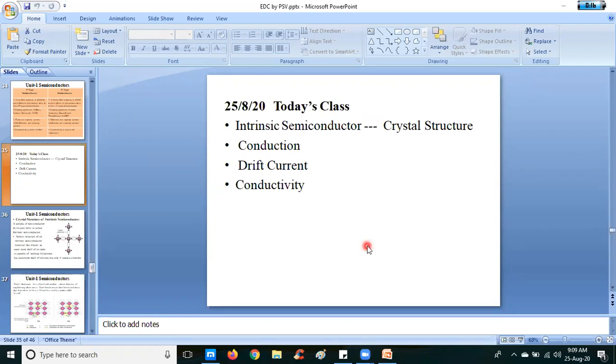In today's topic, we are going to see intrinsic semiconductor. What is intrinsic semiconductor? Its crystal structure, conduction, drift current, and conductivity is some small part of conductivity. Later, next class, we will see this conductivity in detail. These are the topics we are going to cover in this session. First, intrinsic semiconductor.